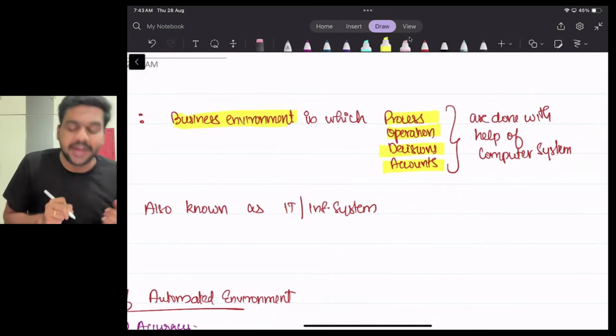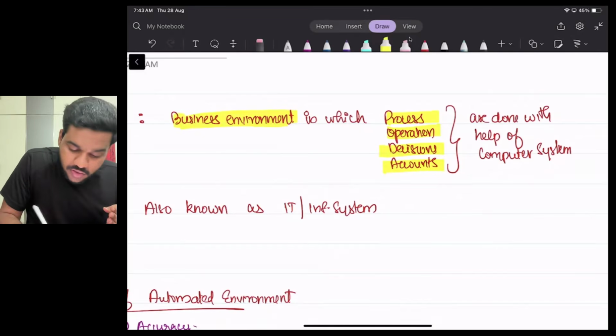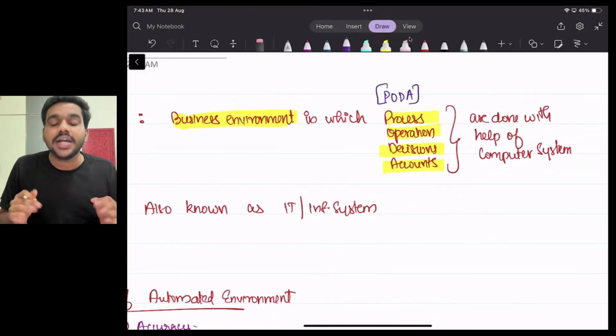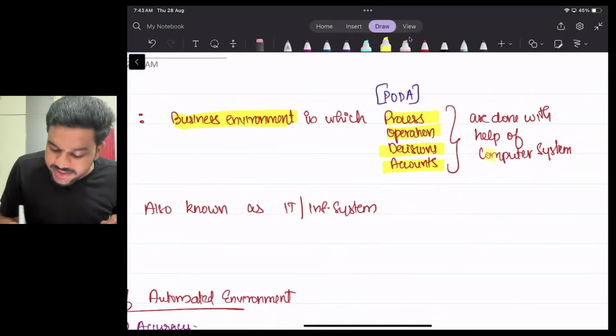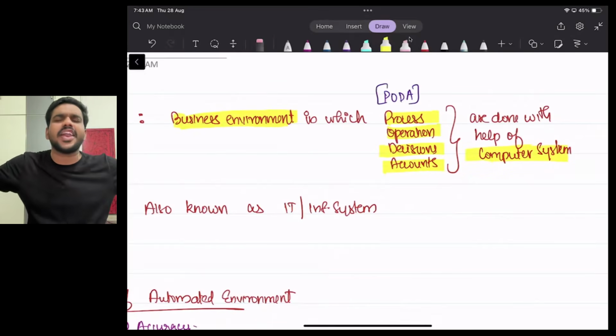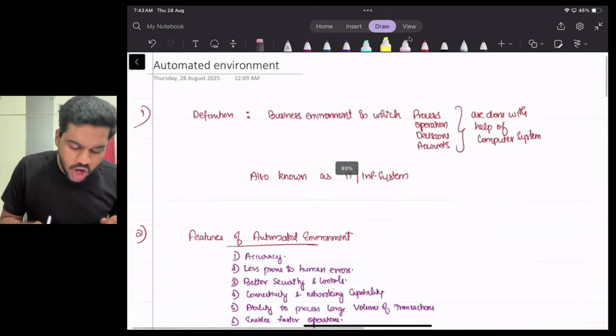It's a business environment where process, operations, decisions, accounts are done with the help of computer system. So I repeat, what is business automated environment? See, in a company, in an entity where everything, the process, the operation, the decisions, the accounts, everything is done with the help of systems. Okay, and it is also known as information technology or information system.